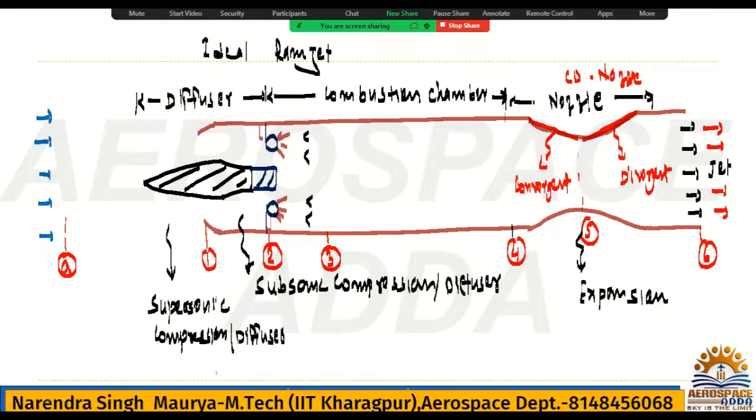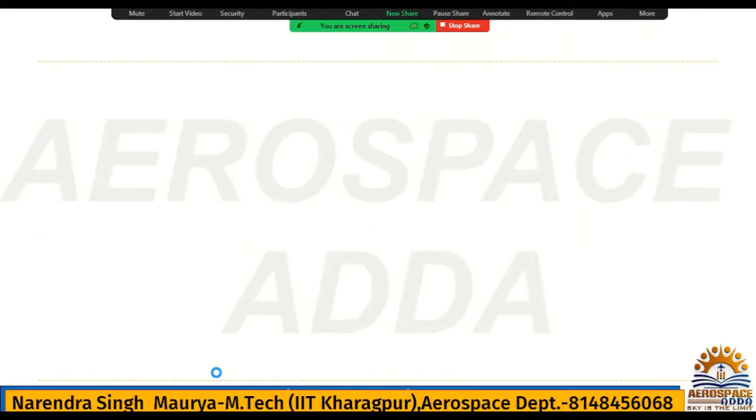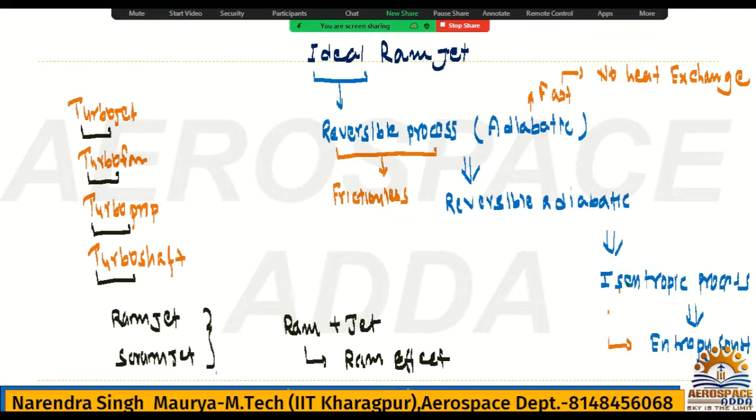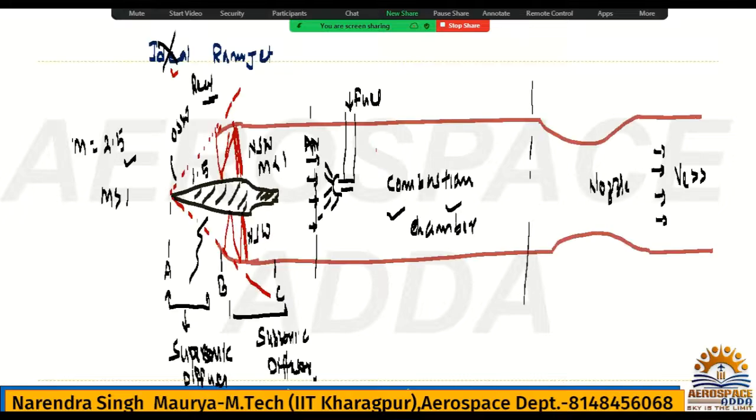Here I have said it is ideal, a reversible process, there is no loss. No loss in the sense no pressure drop. Let me mention here: no loss means no pressure drop. This is all information you need to remember for an ideal ramjet.